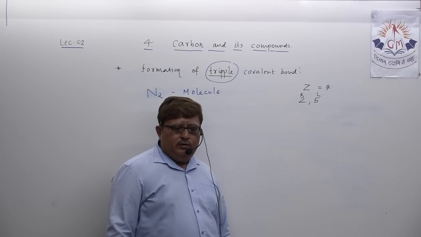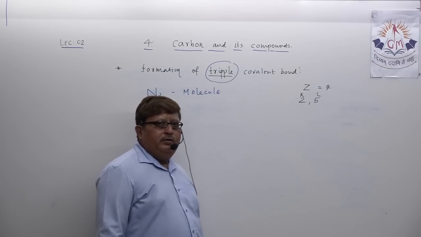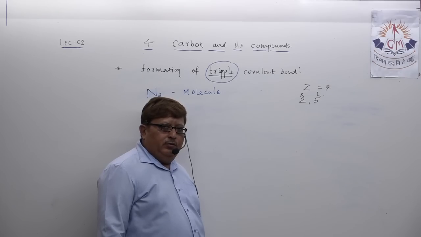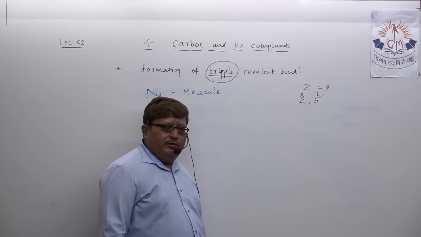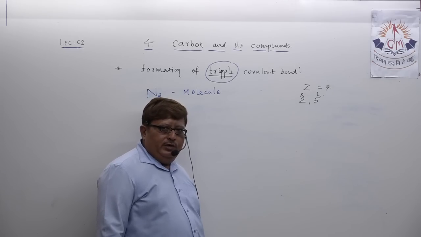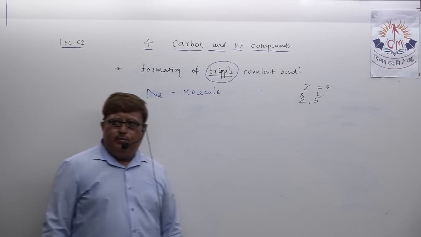That is the outermost valence orbit. Now actually nitrogen atom requires 3 extra electrons to attain the octet state of neon, 2, 8, and become chemically unreactive or chemically stable.